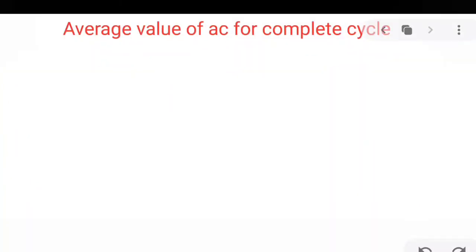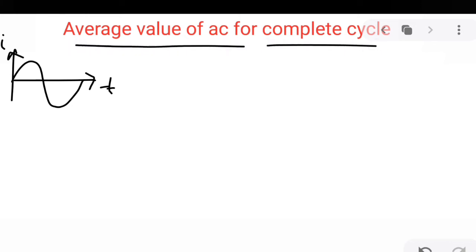Now suppose we have this alternating current. This is the current versus time graph, and we know that for alternating current the magnitude changes continuously and direction changes periodically. So this periodic current is representing an alternating current. Since the value of current is continuously changing, let us calculate the average value of current for a complete cycle. Suppose this is time t equal to 0 and this is time t equal to capital T. So this is one cycle, and for one cycle we are going to calculate the average value.